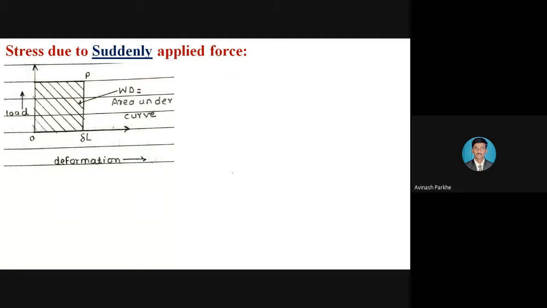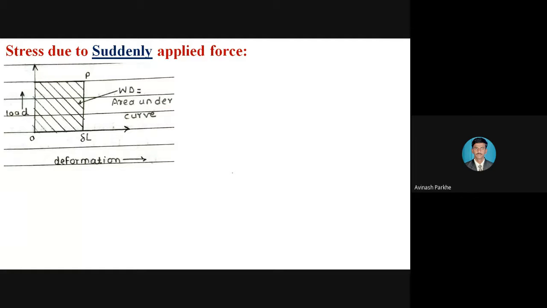When the load is applied on a body in sudden condition, then the body deforms immediately. When the load is applied on the body in sudden condition and immediately there is a deformation of the body, then that particular load is called a suddenly applied load.